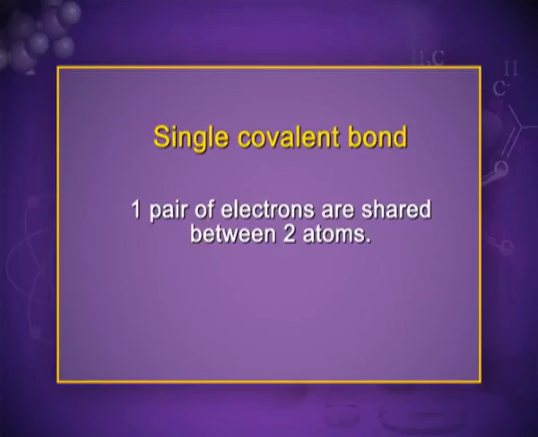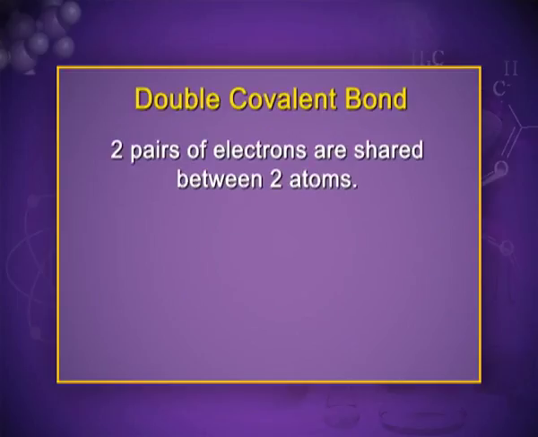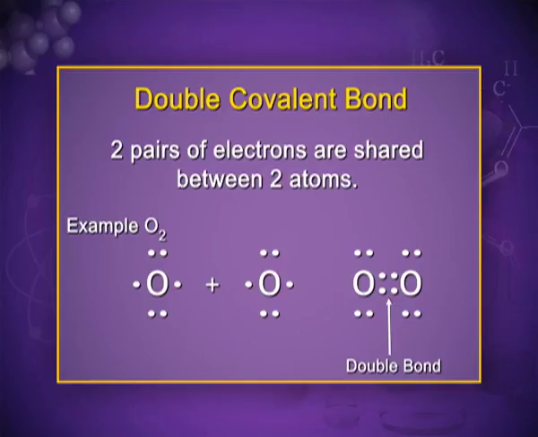There is a single covalent bond. When only one electron pair is shared between the 2 atoms, the single covalent bond is formed. For example, hydrogen. Each hydrogen contributes 1 electron and a single covalent bond is formed between the 2 hydrogen atoms. Double covalent bond. When 2 pairs of electrons are shared between 2 atoms, the double covalent bond is formed. For example, oxygen. 2 oxygen atoms share 2 electron pairs and a double bond is formed.